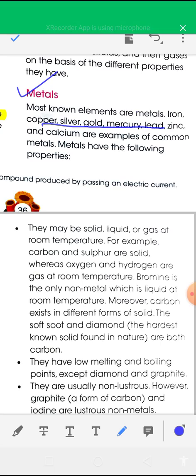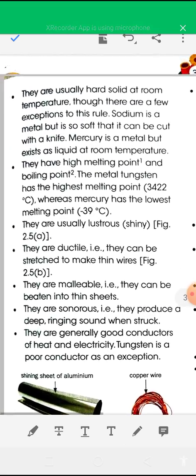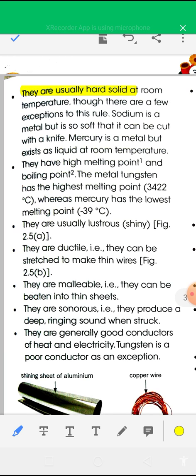So, the properties of metals. Metals are usually hard, solid at room temperature, though there are a few exceptions to this rule. Sodium is a metal, but it is a soft metal and can be cut with a knife. Mercury is a liquid metal, which exists as a liquid at room temperature.